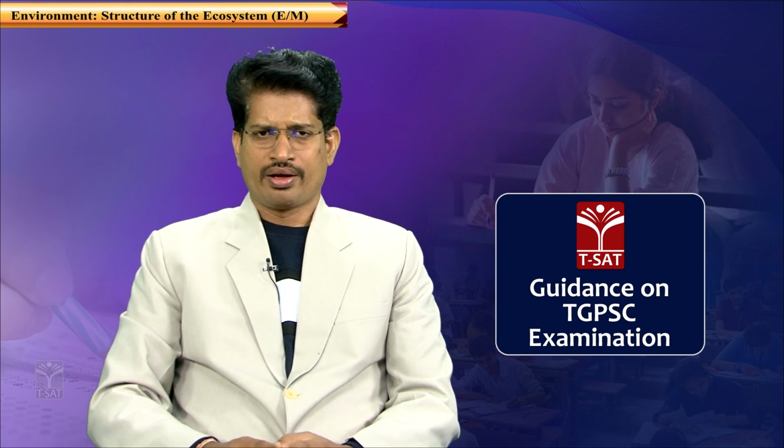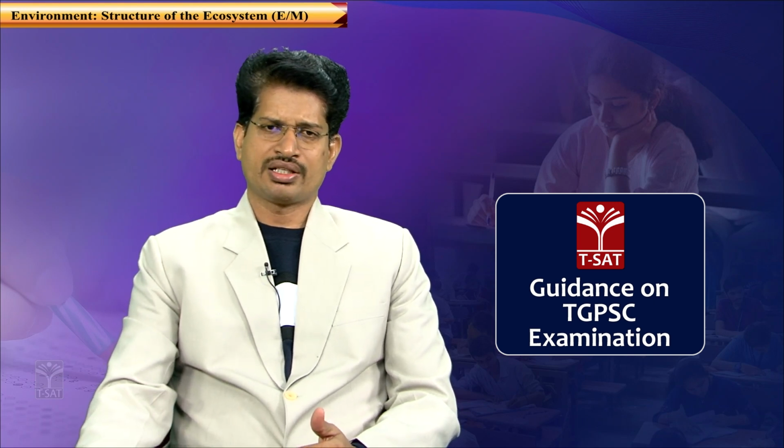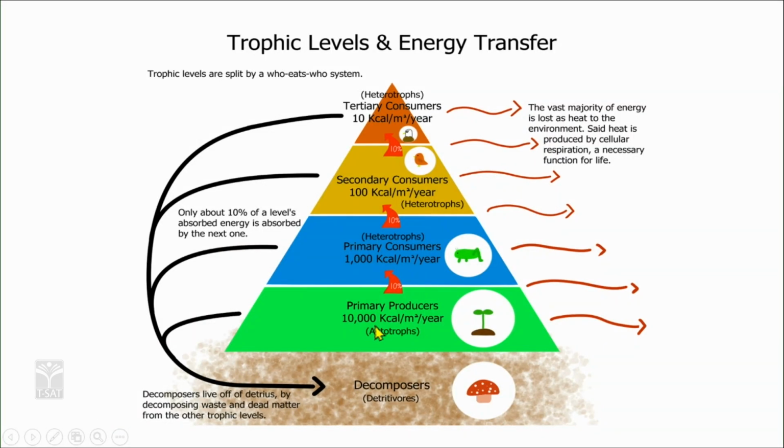So here, the amount of energy, for example, 10,000 kilocalories, which is being given here in the projection at trophic level 1. By the time it has been to trophic level 2, the kilocalories of energy has been reduced to just 1,000. See this, on an average, it is just 1,000 kilocalories of energy being transmitted. The rest of the 9,000 kilocalories of energy is being used to maintain the system. By the time it has been to trophic level 3, it is just 100 kilocalories. Next to trophic level 4, 10 kilocalories.